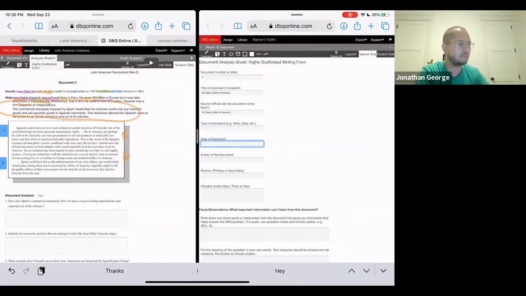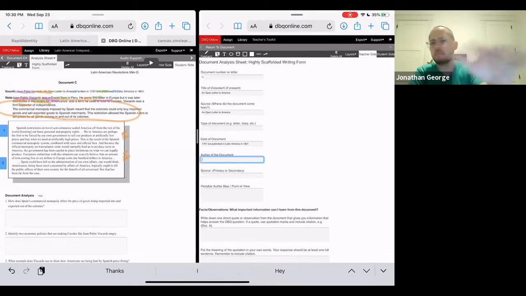Then continue down. You have two different things to do for date of the document, because this was written at a different time than it was published in Latin America. But you could put both if you wanted to. You could put 1791, but published in Latin America in 1801. You can do that, okay? I'm not going to put the author in there. You need to do that on your own.